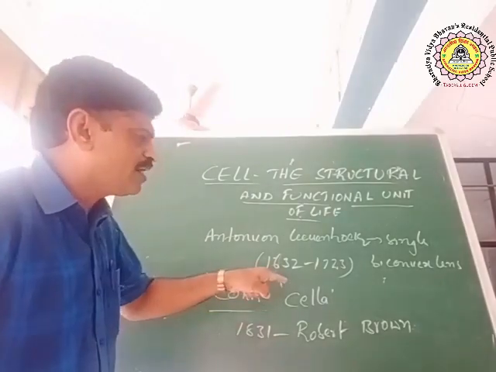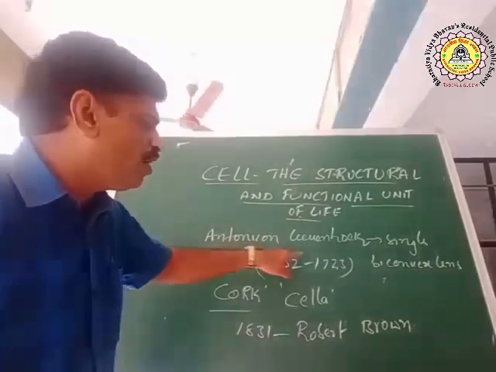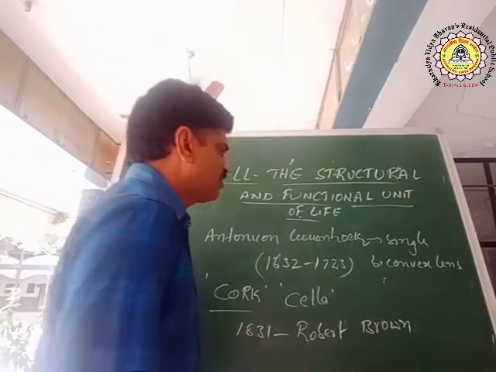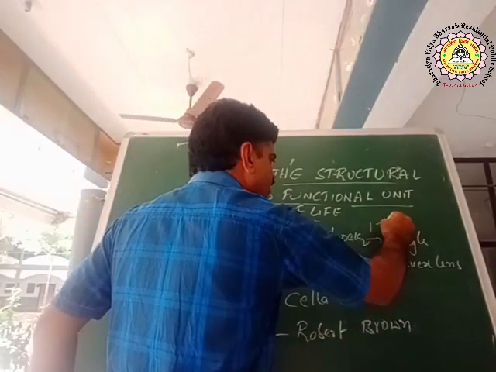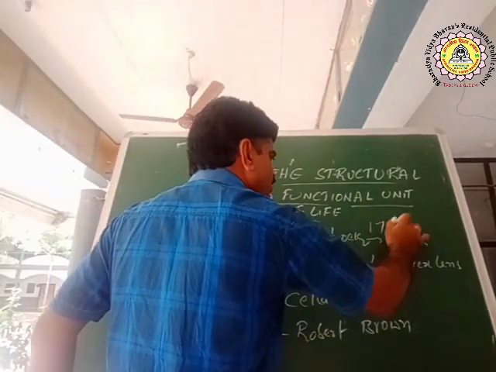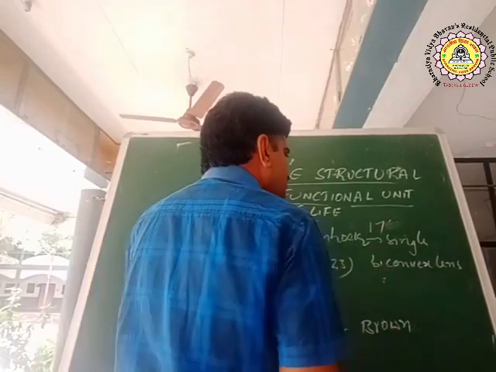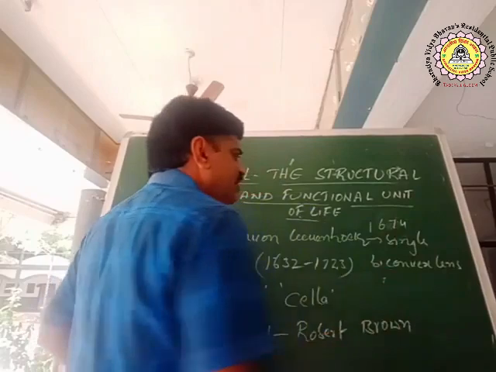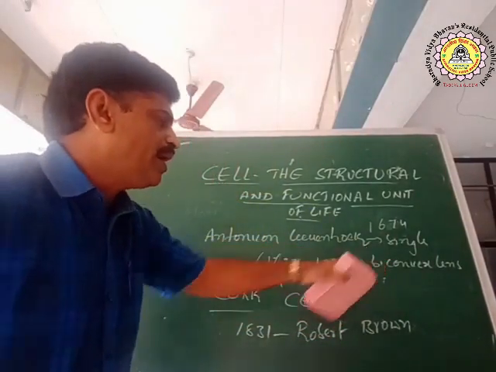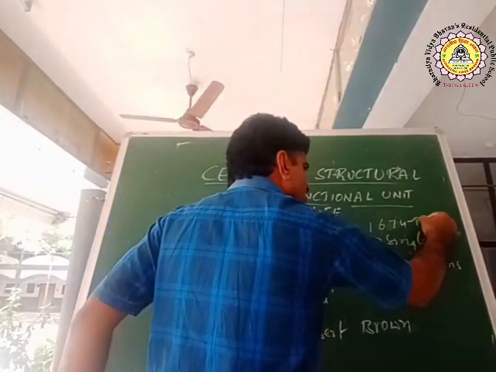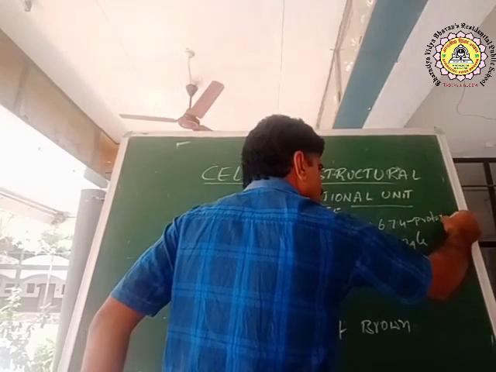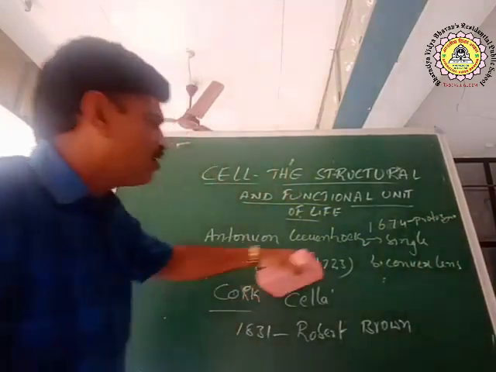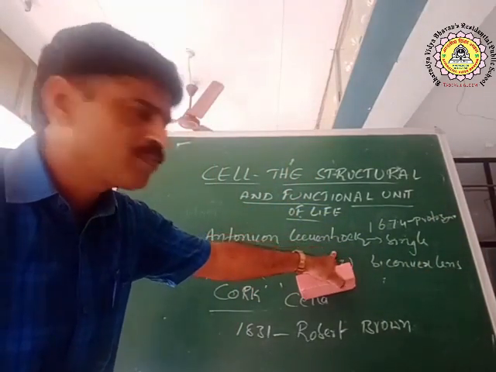And here, remember this point: Antony von Leeuwenhoek, 1674.